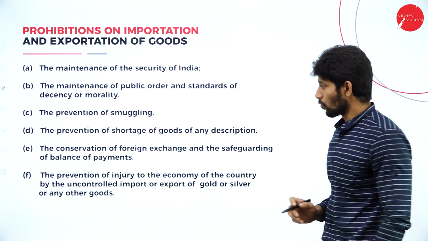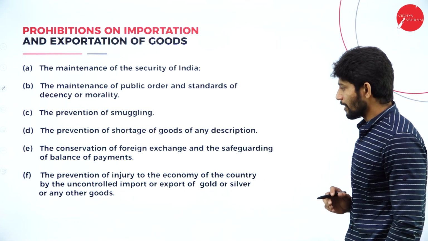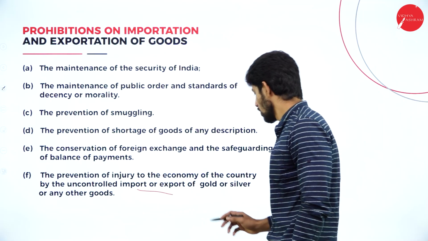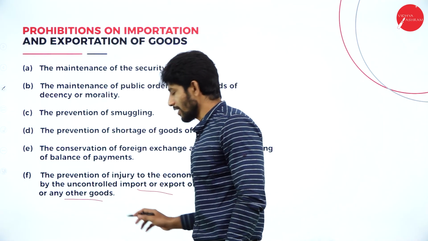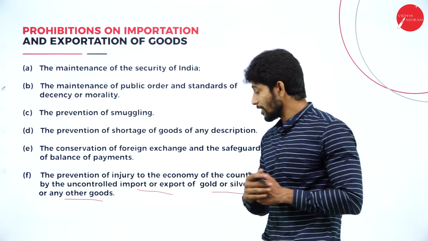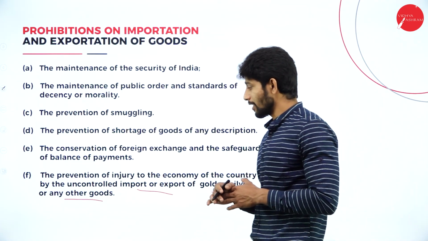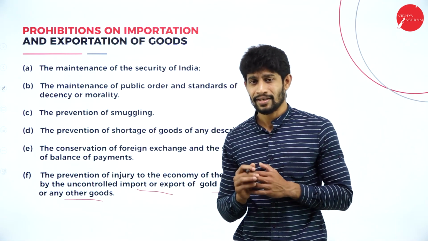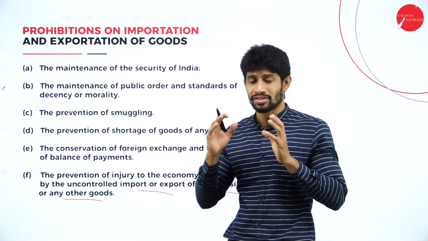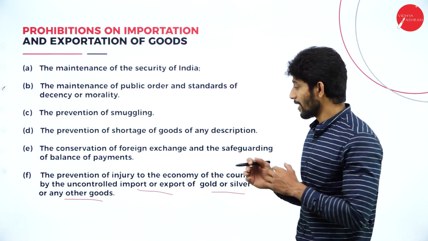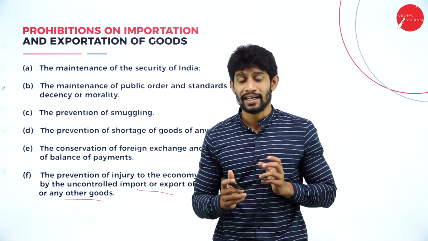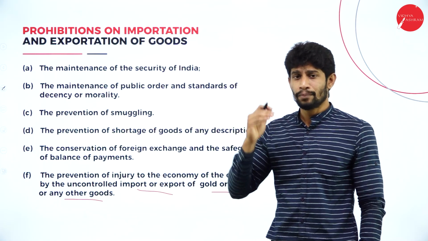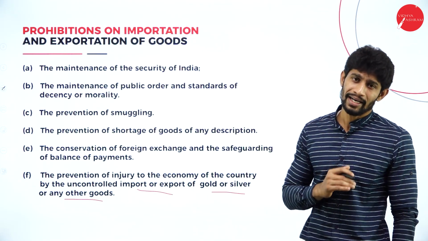importation and exportation of some goods. Next one, the prevention of injury to the economy of the country by the uncontrolled import and export of gold, silver or any other goods. If there are no rules and regulations, no restrictions on importing and exporting gold and silver, then it indirectly affects our economy. So for that purpose, we put some restrictions on importation and exportation.